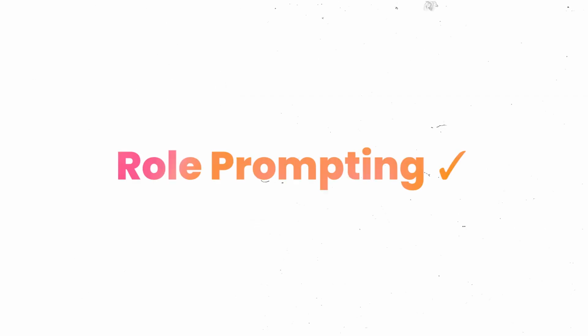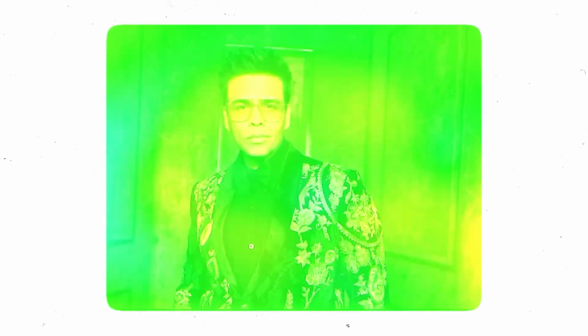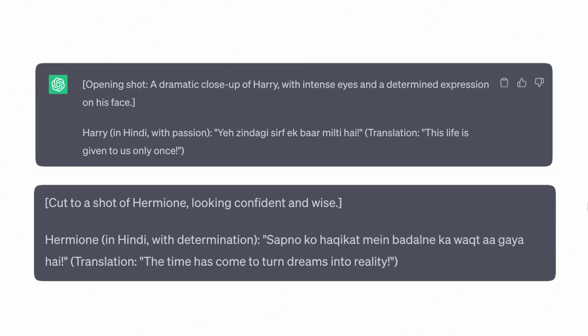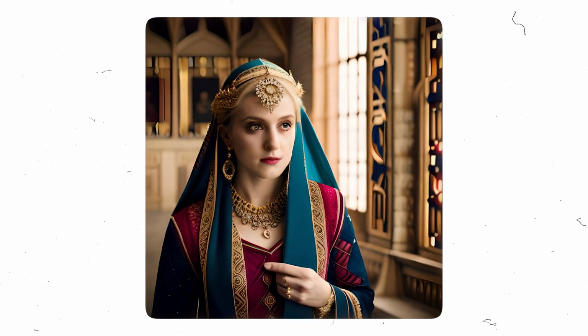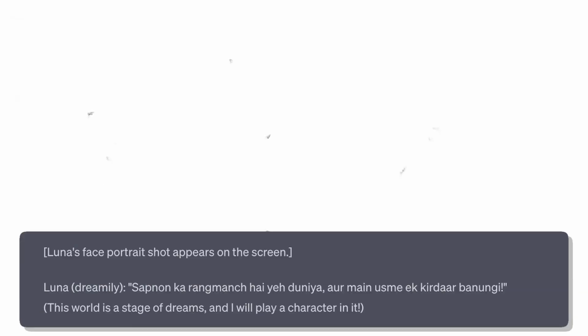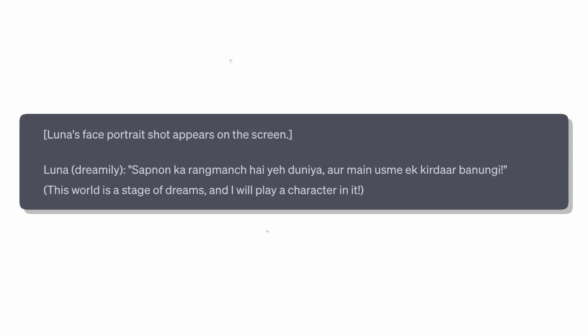Notice that I used a prompt engineering technique of assigning the AI bot to an expert, in this case Karan Johar himself. This was the response that I received. While this response was really good, I wanted to add a classic love triangle, so I switched Ron with Luna. I could have also switched with Ginny, but I think the AI pictures of Luna looked a lot better than AI Ginny.